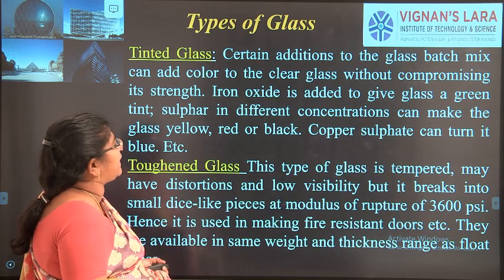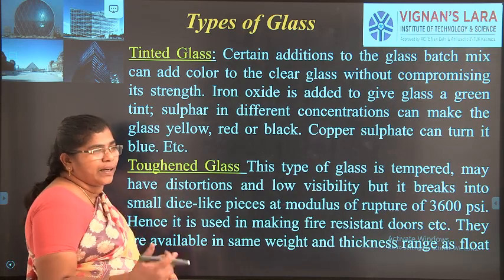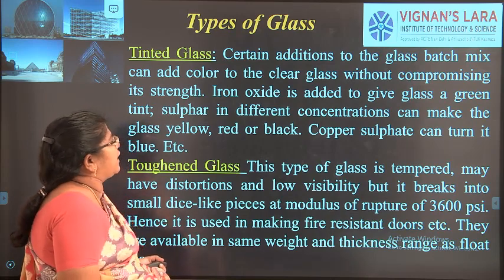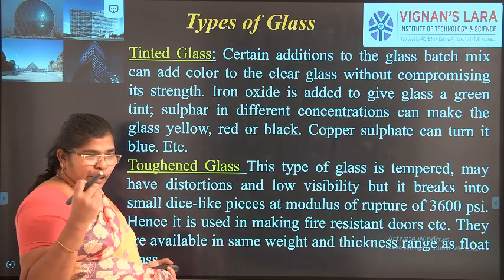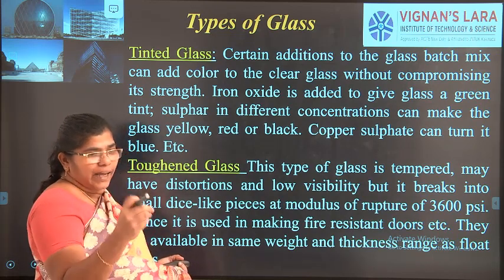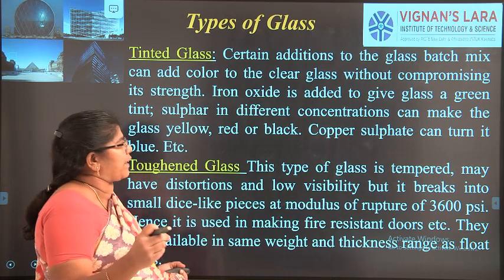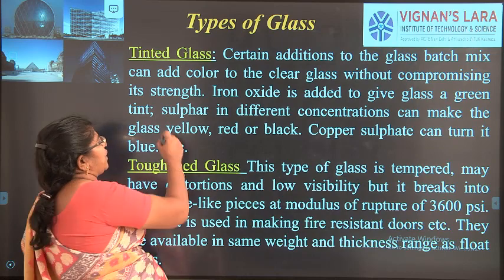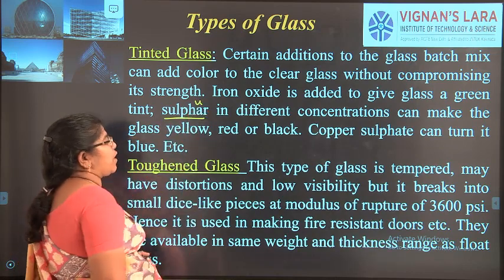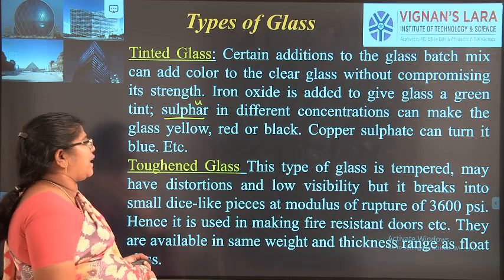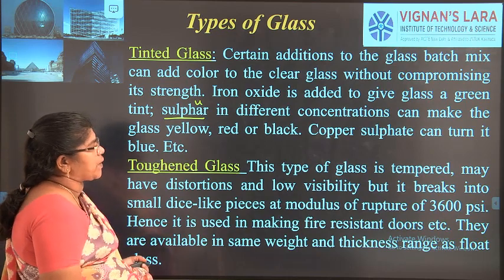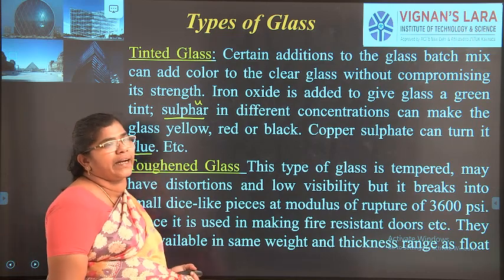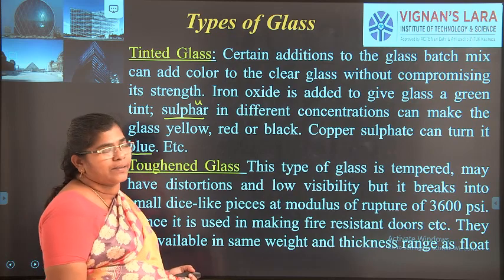The next one is the tinted glass. Some materials are added to the glass materials in order to get tinted glass. It can be a very colorful glass, but it can also be very transparent, or we can have some designs in it. Sulfur of different composition and concentration can make the glass yellow, red or black. Copper sulfate can turn it blue. Like that, different materials are added to the glass particles to impart colors.